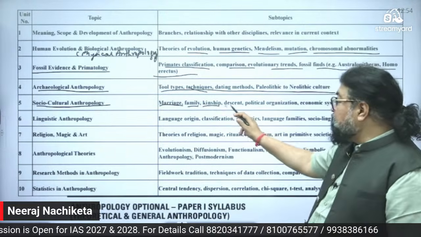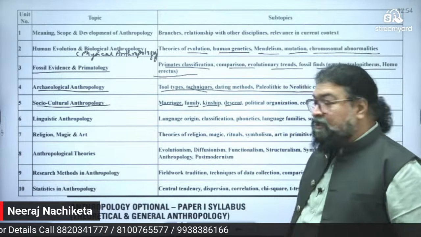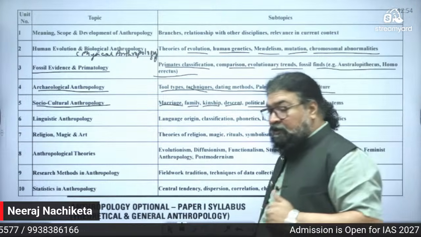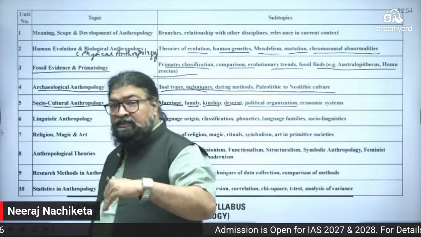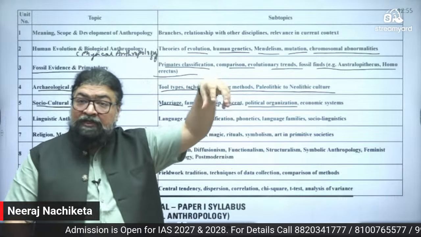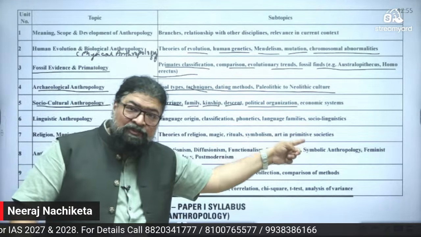Then again, descent, how the descendant comes there, pedigree analysis, political organization, how the political organization has evolved. Even today, when you read political science, you read about the early humans, how this political organization evolved from the past, and you study this in anthropology as well.